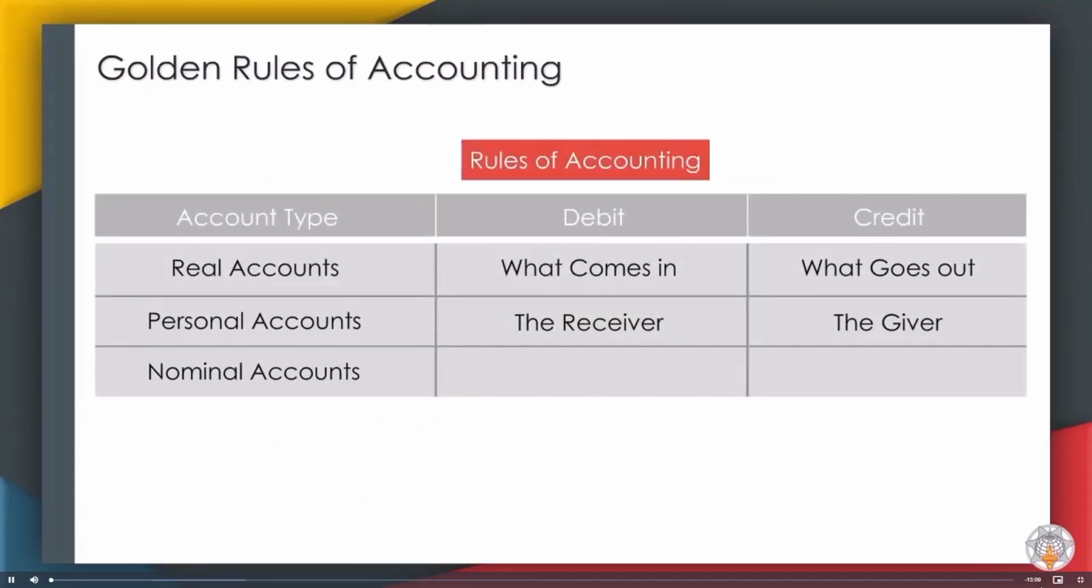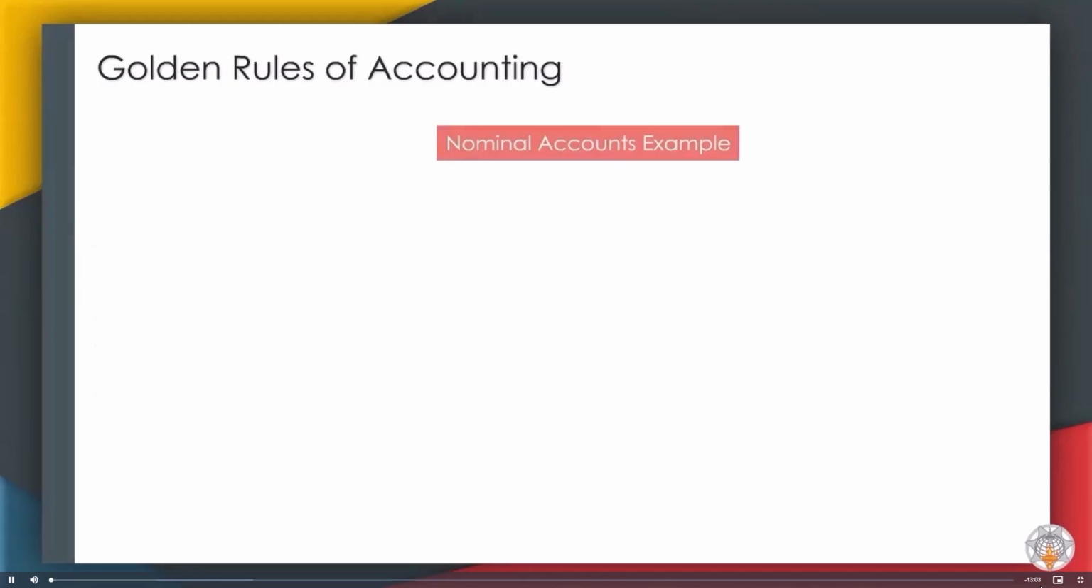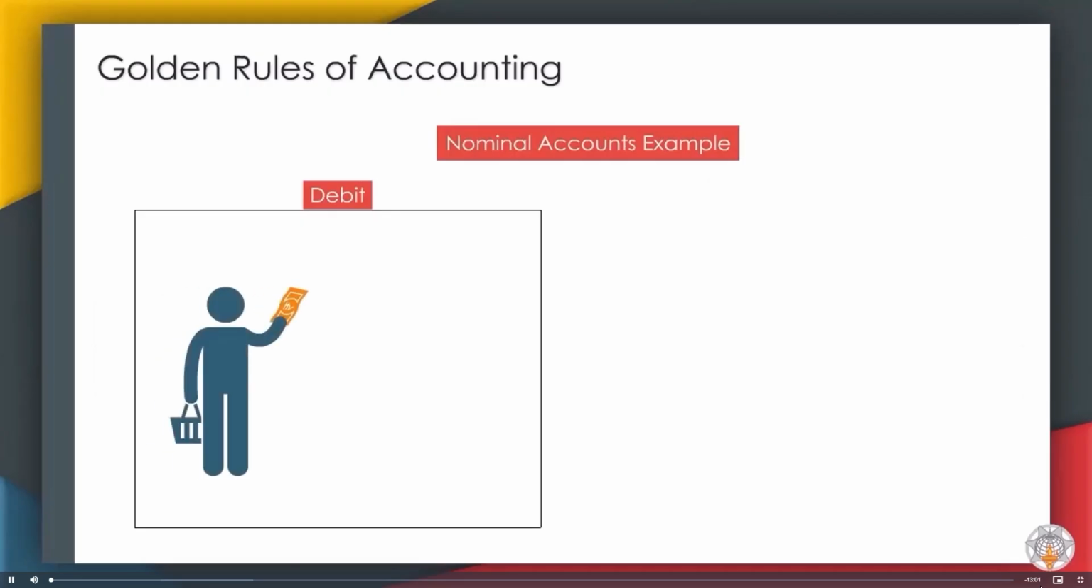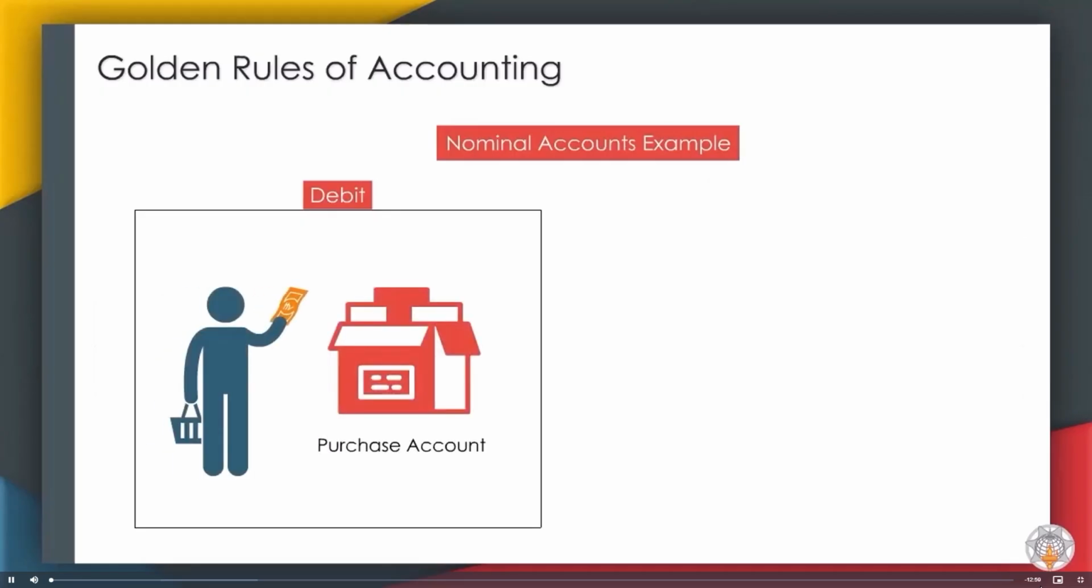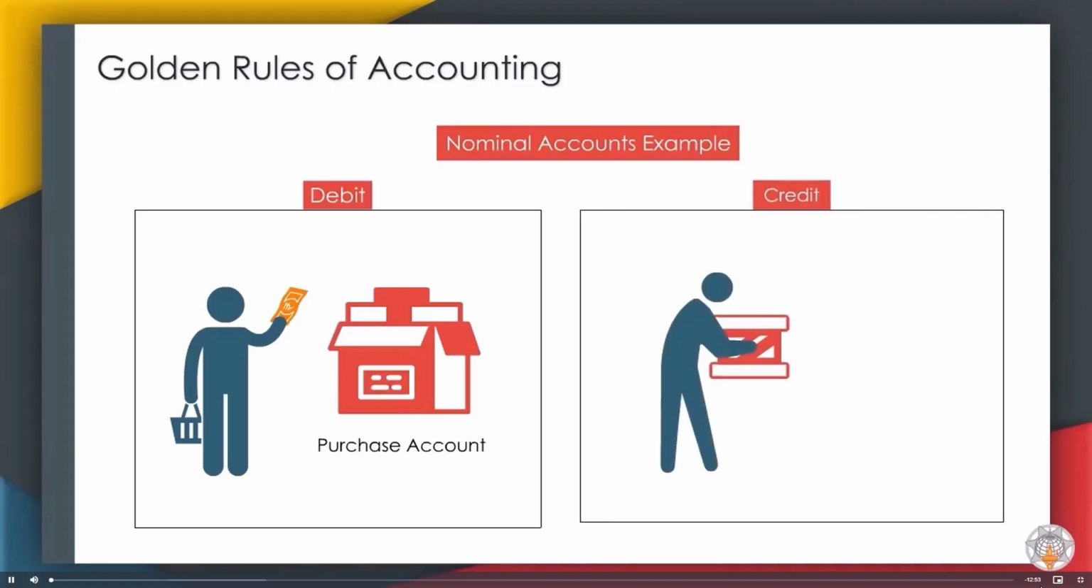For nominal accounts, debit the expenses and losses and credit the incomes and profit. For example, if we purchased some goods, as it is our expense, purchase account will get debited. Similarly, if we sold some goods, as it is our income, sales account will get credited.